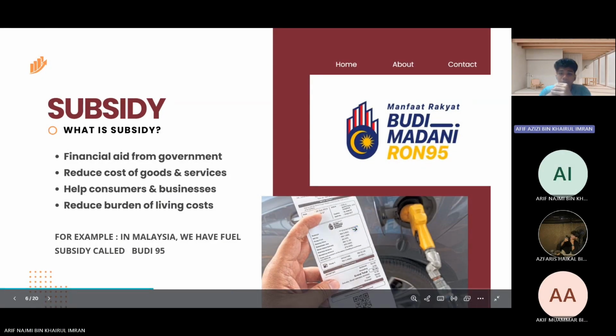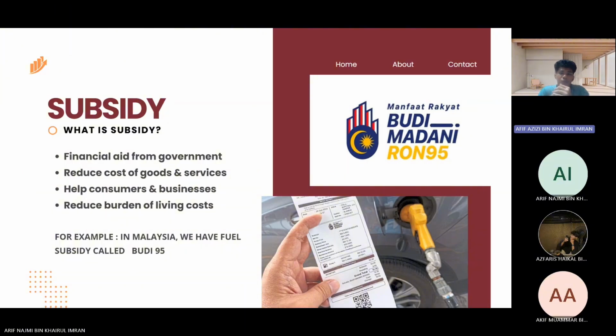Now I'm going to talk about subsidies. So first, what is a subsidy? A subsidy is financial help given by the government to reduce the cost of goods and services for consumers and businesses. Subsidies are important because they help people manage rising living costs and make essential items more affordable.